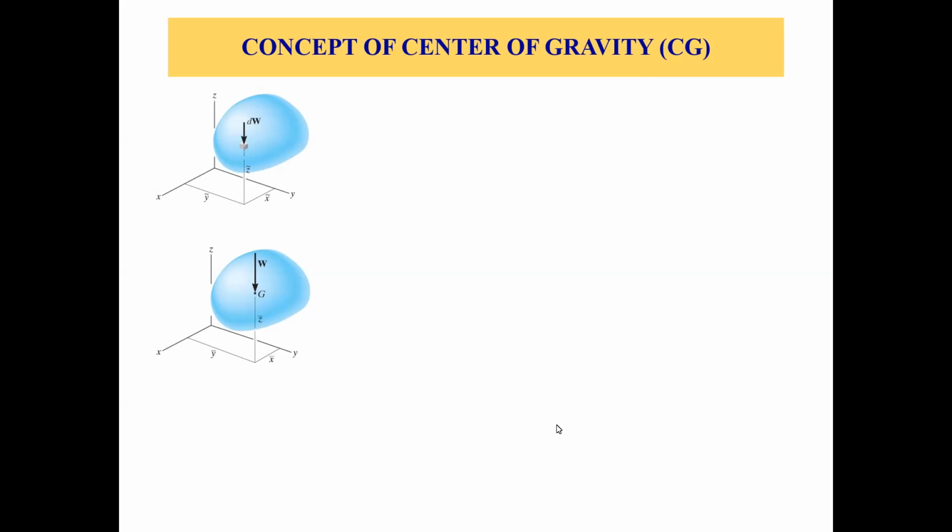So whenever there's a body, a structure in a gravitational field, like in our world, then it has some weight, right? So the weight acts due to the gravitational field. Now, the weight of the body acts at a point. Now, that point is called center of gravity, right?